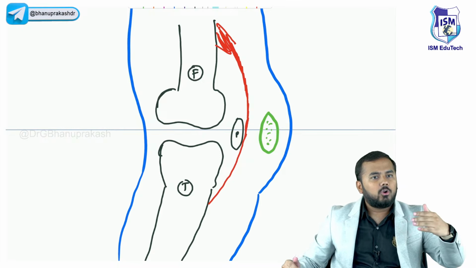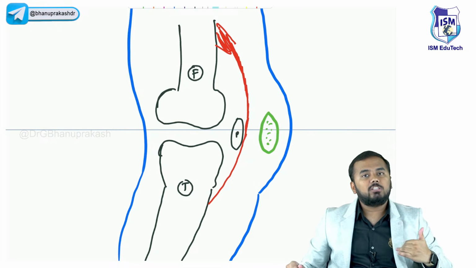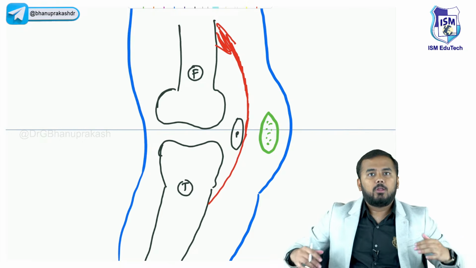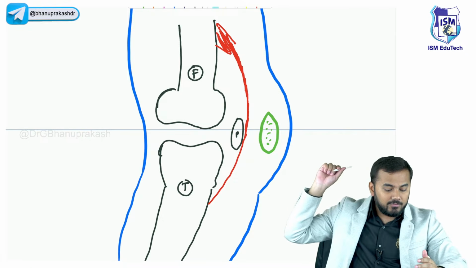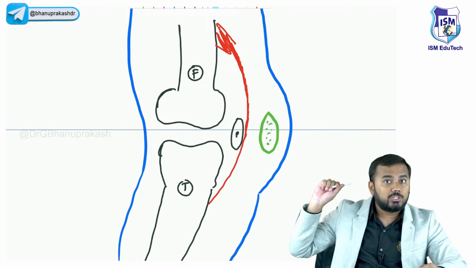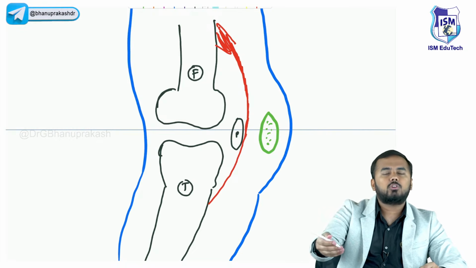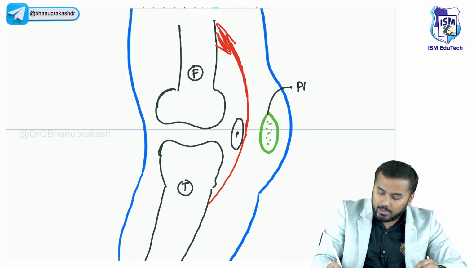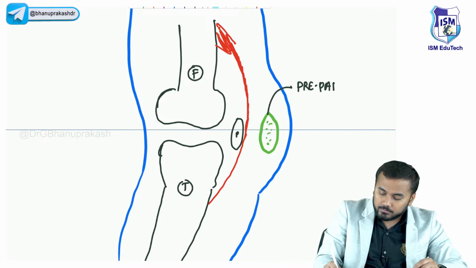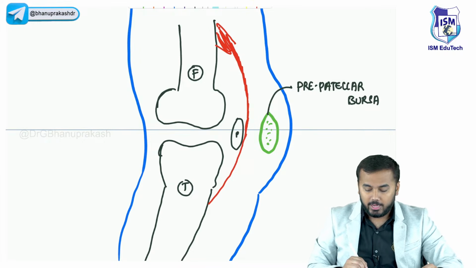So anything you're drawing in front is called pre. Anything at the back of it is called post. Now the camera is in front of me. This is called pre. Now behind me, if there is a screen, that is called post. Now you will tell me, what is this bursa? Pre-patellar bursa or post-patellar bursa? This is called the pre-patellar bursa.